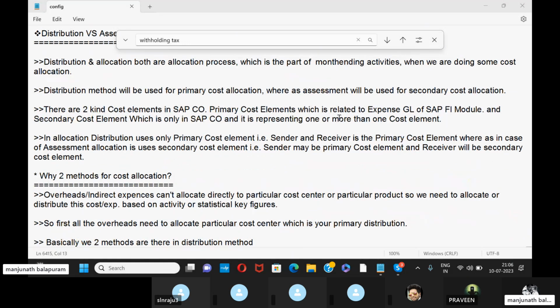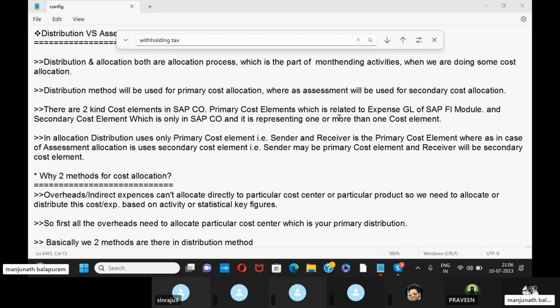In allocation, distribution uses only primary cost elements. As I said earlier, the distribution process will be used only for primary cost allocation, where sender and receiver are both primary cost elements. For example, I'm sending from a sender cost center to a receiver cost center, so the sender is a primary cost element and the receiver will also be a primary cost element.